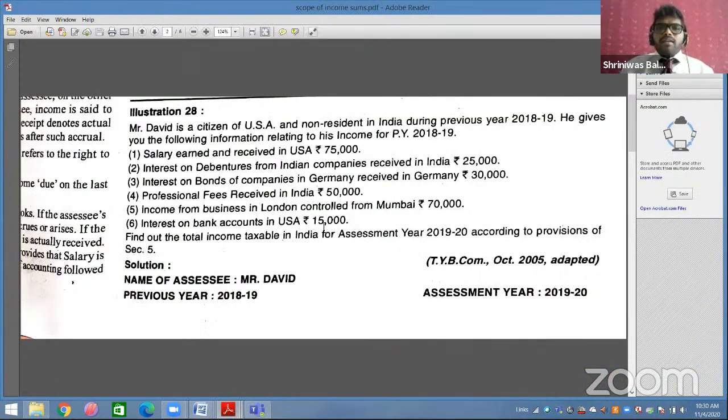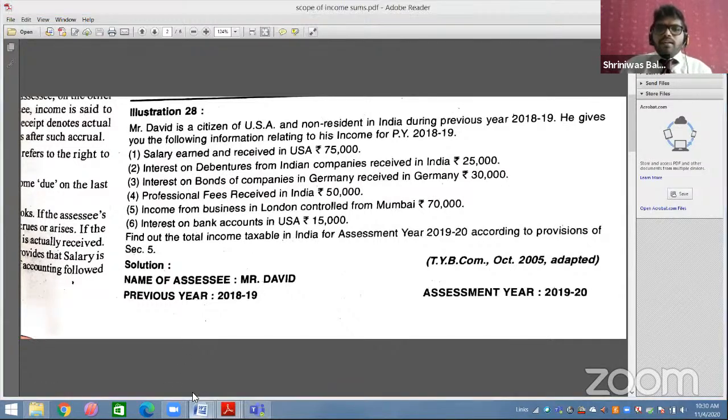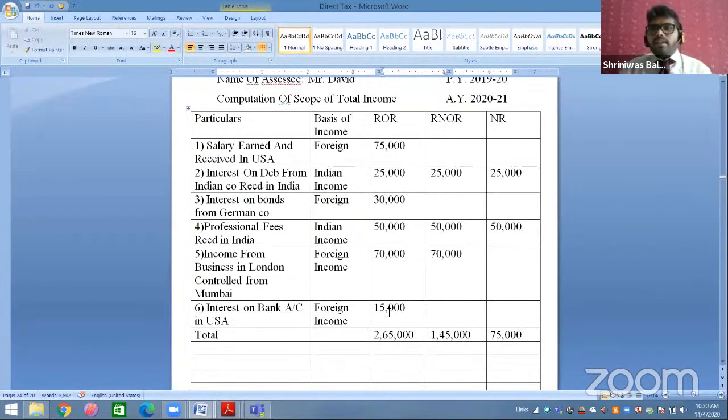Interest on bank account in USA. Underline the word USA. Now again, USA is where you are earning the income, you are receiving the income. So this is your foreign income. Which part? Anything mentioned about control part? Sir, no mention about control part. So this is your other foreign income, recorded only and only in ROR. So 15,000 will be recorded in ROR only.